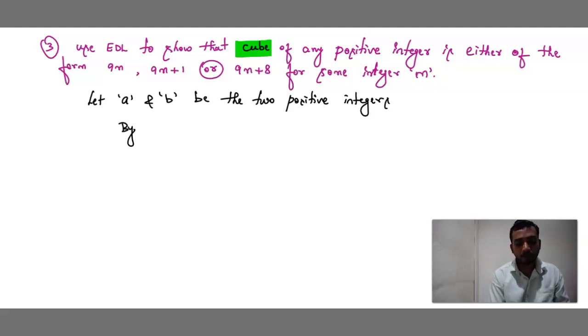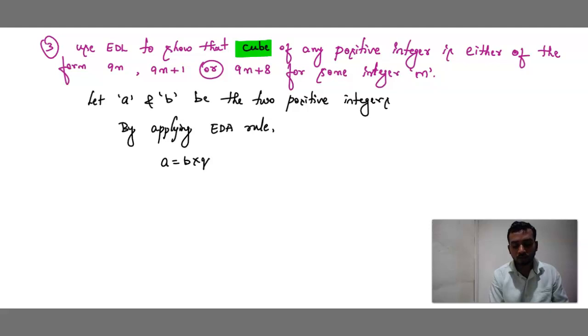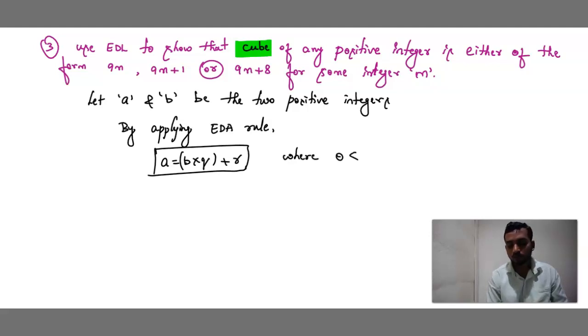By applying EDA rule or EDL rule, A is equals to B into Q plus R, where 0 less than or equal to R less than B.